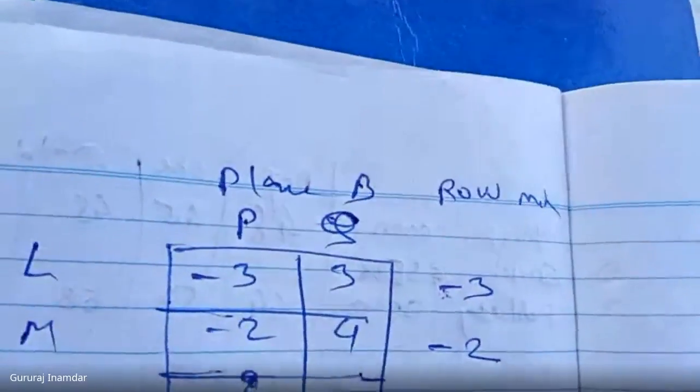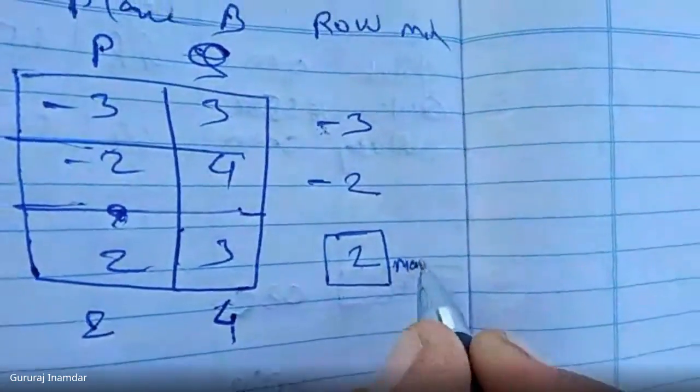Which is the maximum value among -3, -2 and +2? Definitely +2 is the maximum value. Round up that value 2 and write it down as the maximum value. This is the maximin.